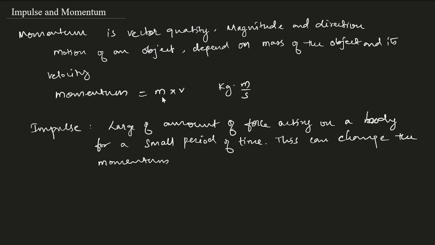So momentum is nothing but the measurement of the motion of an object, and the formula for that is mass into velocity. Impulse is nothing but a very large amount of force acting for a small period of time.